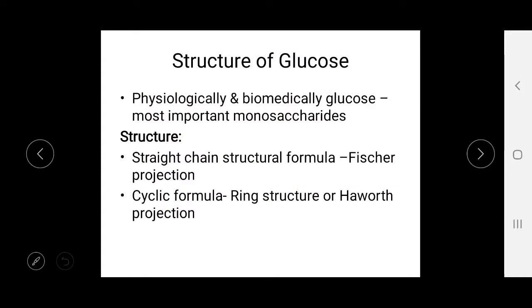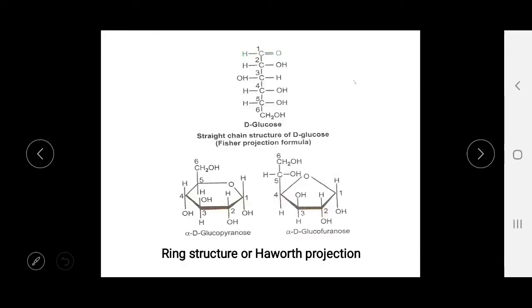Now the structure of glucose. Physiologically and biomedically it is the most important monosaccharide. Its structure is found in the straight chain structural formula, known as Fischer's projection, and second, in the cyclic formula form, called Haworth projection.